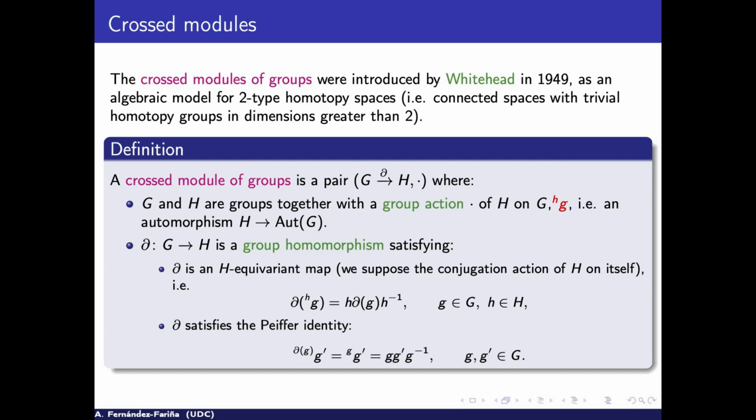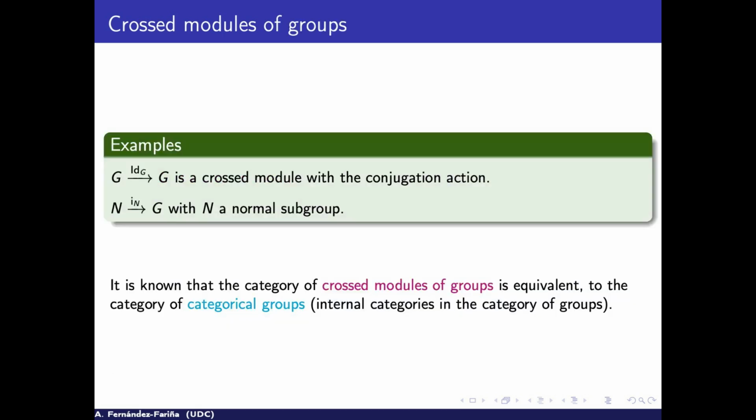As examples, we have the identity being a crossed module, and if we take any normal subgroup, then we will have a crossed module. I will talk about another example of crossed module when we go to the braided case. So, it is already known that the category of crossed modules of groups is equivalent to the category of categorical groups, in terms of categories in groups. I need to say this because I want to explain what a braided crossed module is, and where it comes from.